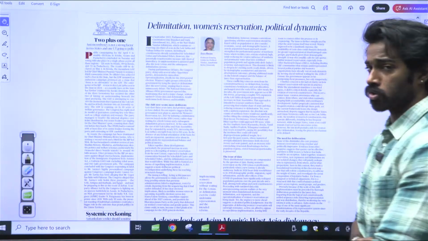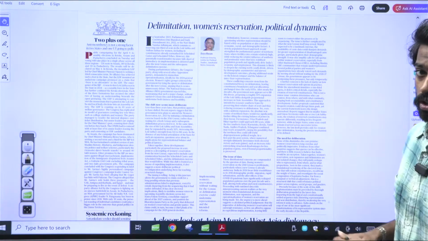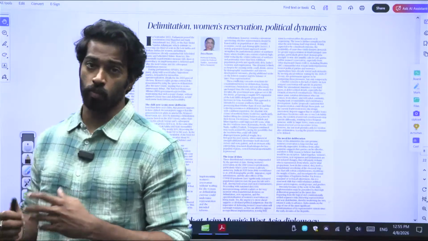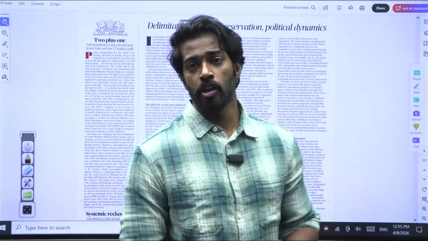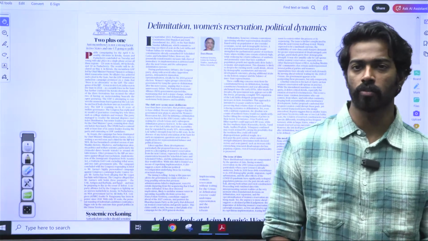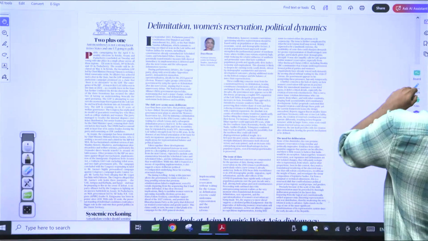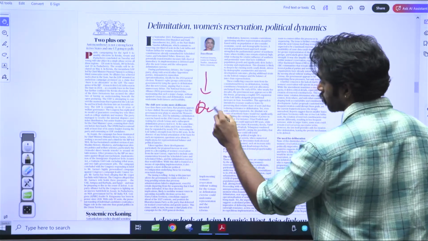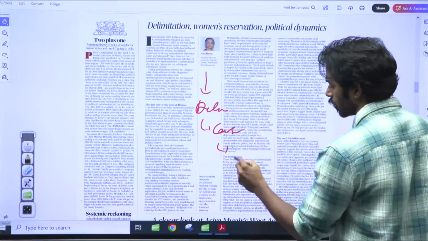Now that we've understood what the women's reservation is, let us understand what the author is trying to say in this particular editorial. The author is trying to say that while the women's reservation and the delimitation are very good, it is a long-due aspect that has been held for a long time. Now that it has come into action, the law says that the delimitation has to happen after the next census, being in 2029.